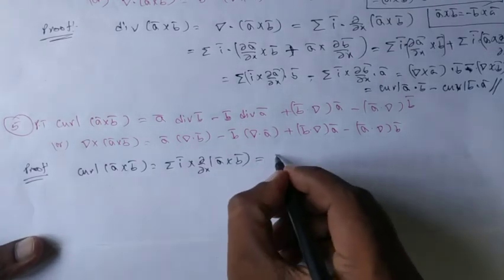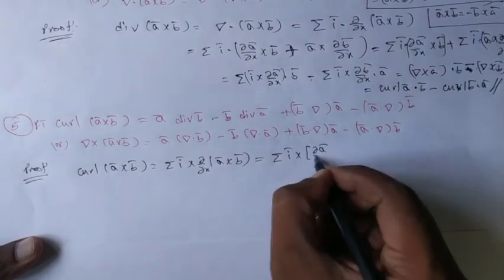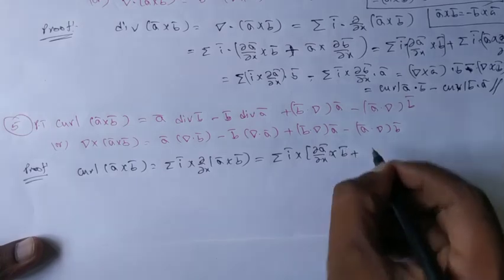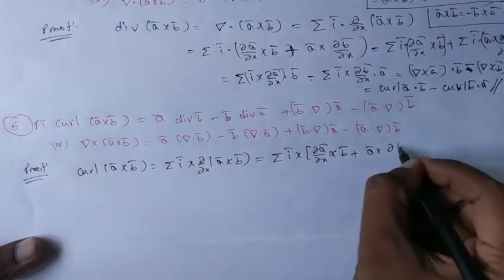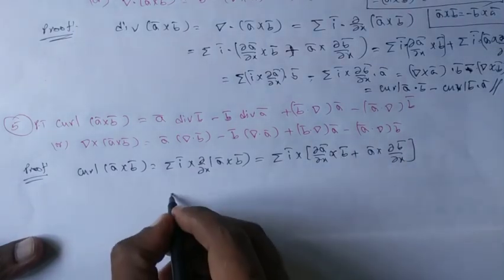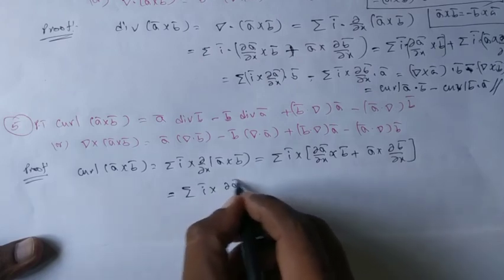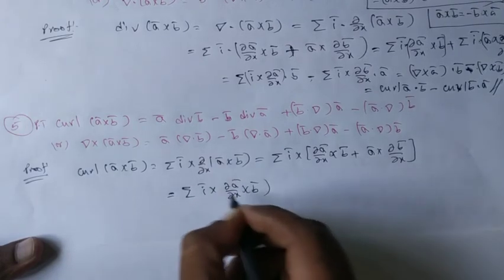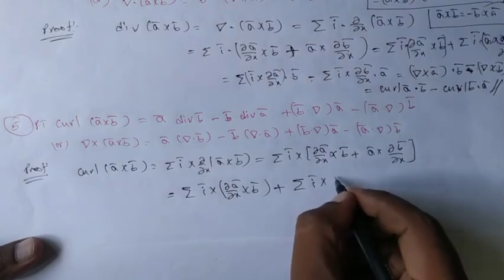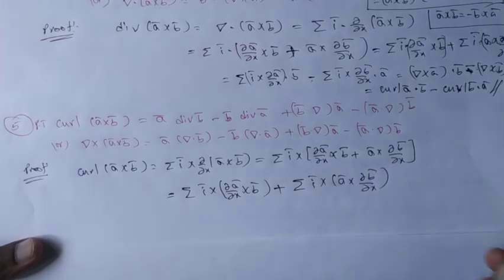Now I may write it as sigma I bar cross, dou A bar by dou x cross B bar plus A bar cross dou B bar by dou x. So then I have two summations: sigma I bar cross dou A bar by dou x cross B bar plus sigma I bar cross A bar cross dou B bar by dou x.